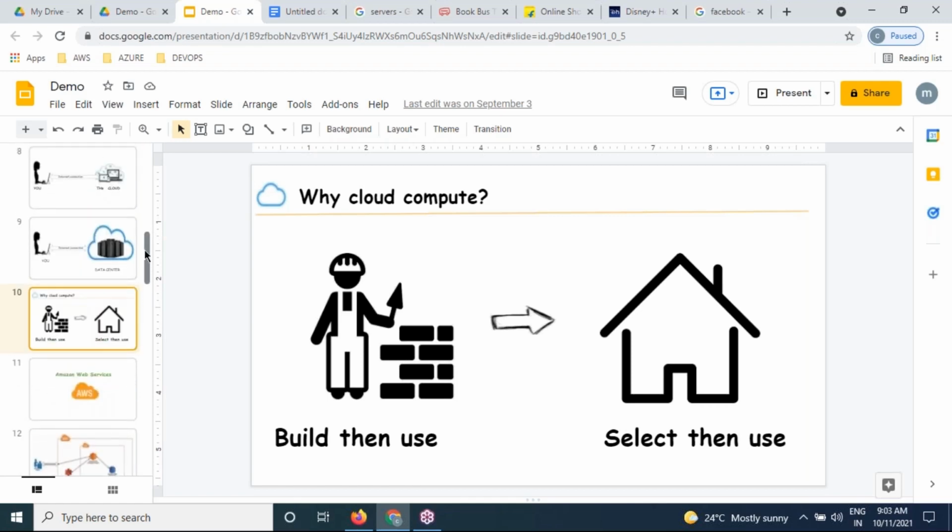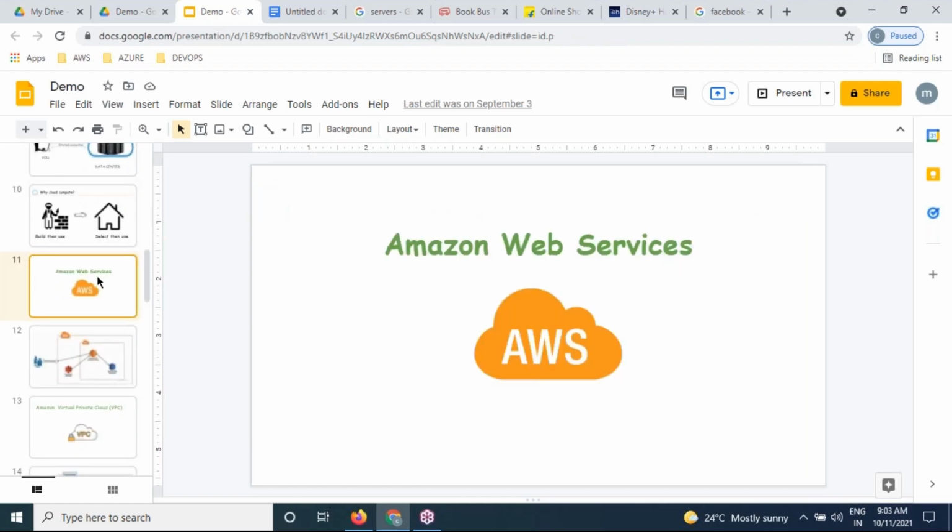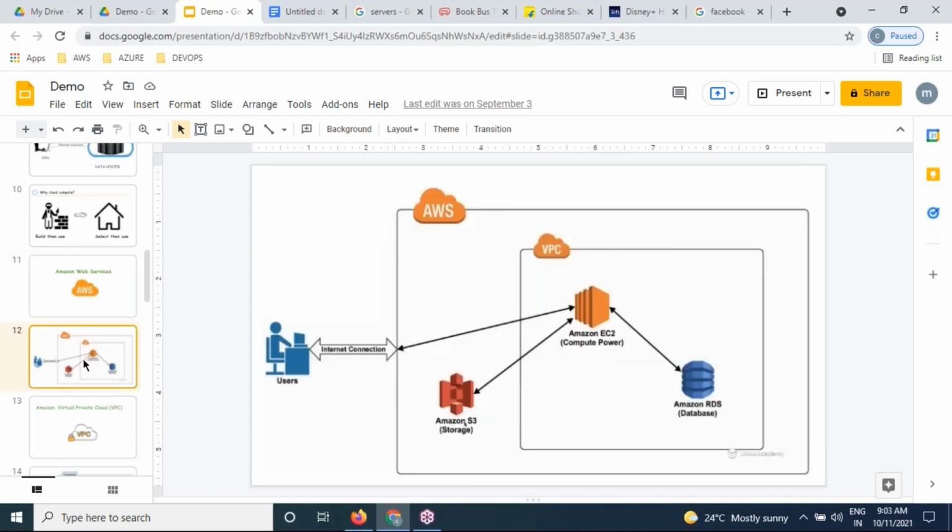But which kind of clouds? Cloud providers are AWS, Azure, whatever maybe. But we're going to be using only AWS. We're going to be teaching you, and in DevOps or anywhere else, we're going to be using only AWS. This is a high-end, top-view diagram of AWS, in which we're going to discuss the VPC module, EC2 module, S3 module, RDS module, guys, please. These are all the modules we're going to discuss in the entire AWS sessions.